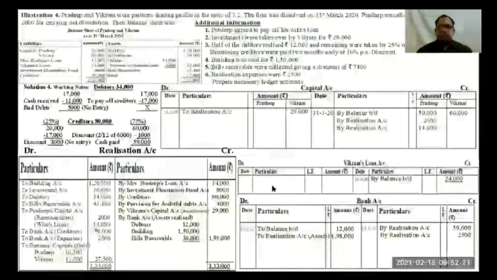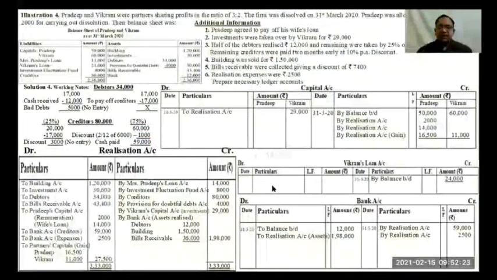Credit side, we will write by realization account bracket में gain, in Pradeep's column 16,500, in Vikram's column 11,000.